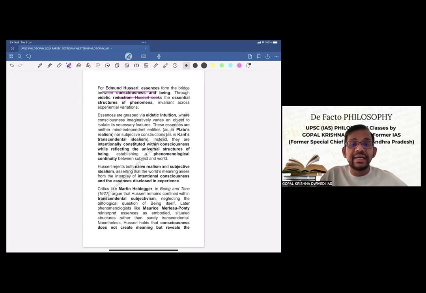Through eidetic reduction, Husserl seeks the essential structures of phenomena, invariant across experiential variations. And in every answer, one more thing I want to tell, the important philosophical terms and phrases have been used elaborately. So this also is making the answers quite of a high standard. Definitely, in the actual exam, if you are not able to practice that much, you might forget some, but with practice, definitely you can remember the terms.